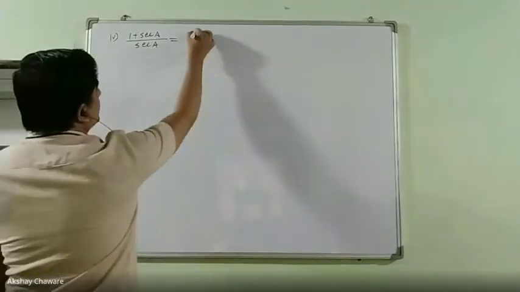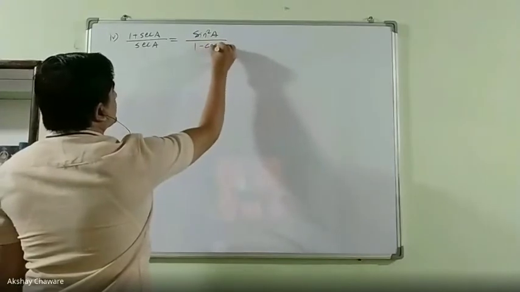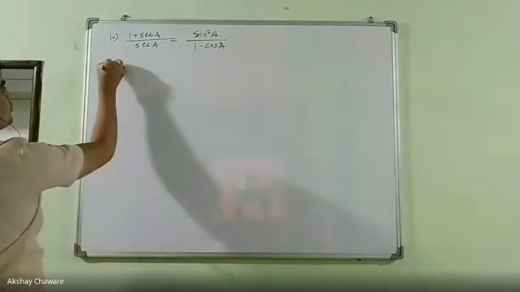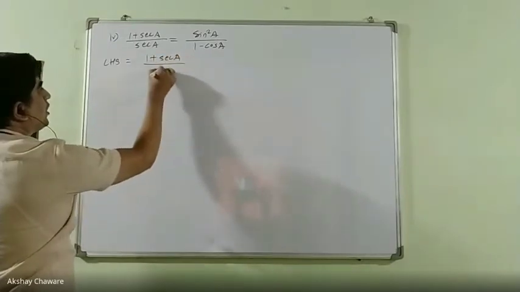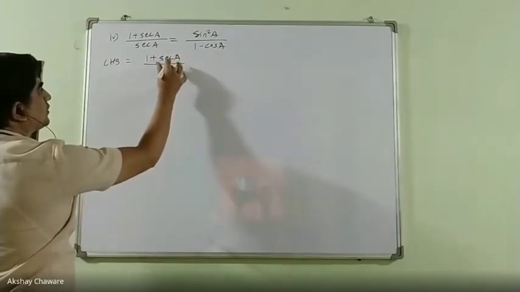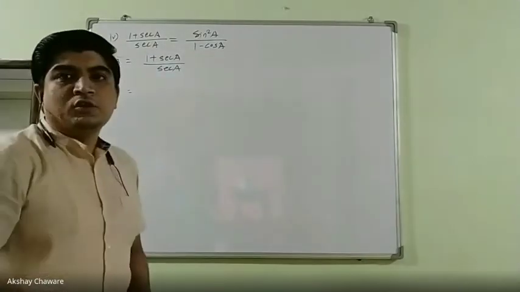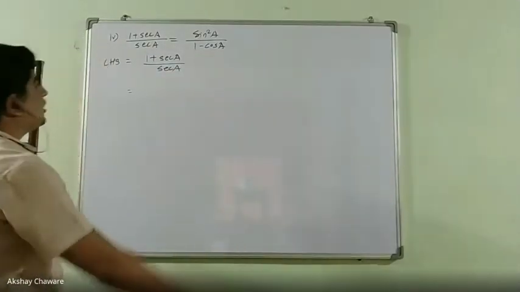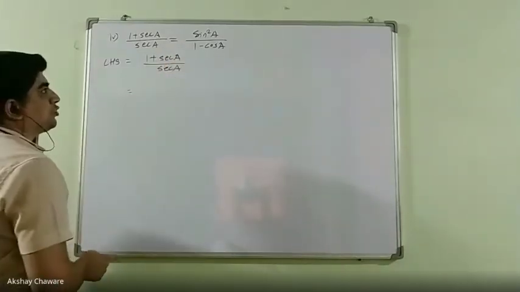Sine square A upon 1 minus cos A. So LHS is equal to 1 plus sec A upon sec A. That is equal to... now the answer in the form of sine and cos. So let's convert these two terms, 1 plus sec A and sec A, in terms of sine and cos.